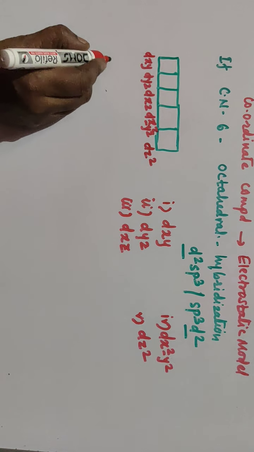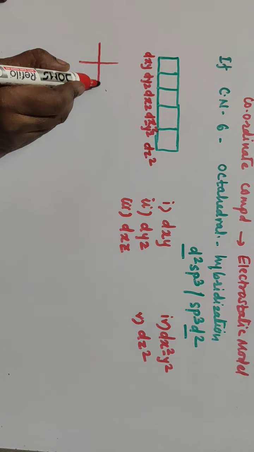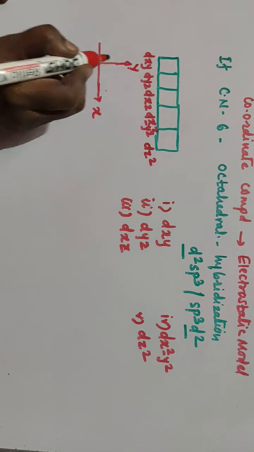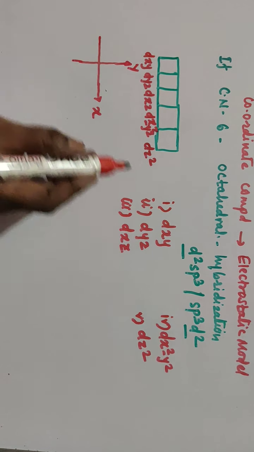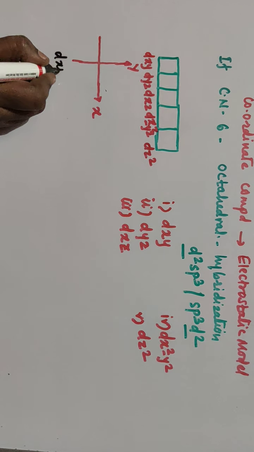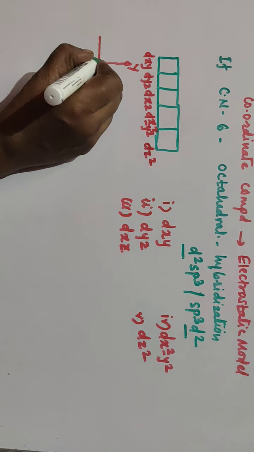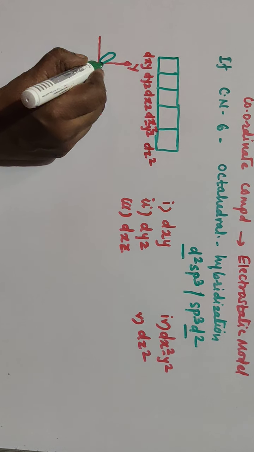Suppose this is your x-axis and this is your y-axis. Then in case of dxy, we'll see first orbital here, that is dxy. Then this dxy is lying in between these two axes here, x and y. This is dumbbell shaped, so it is lying in between the axes.